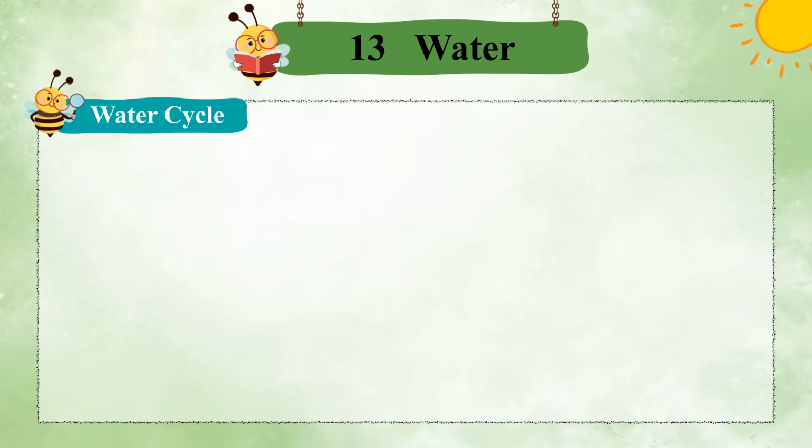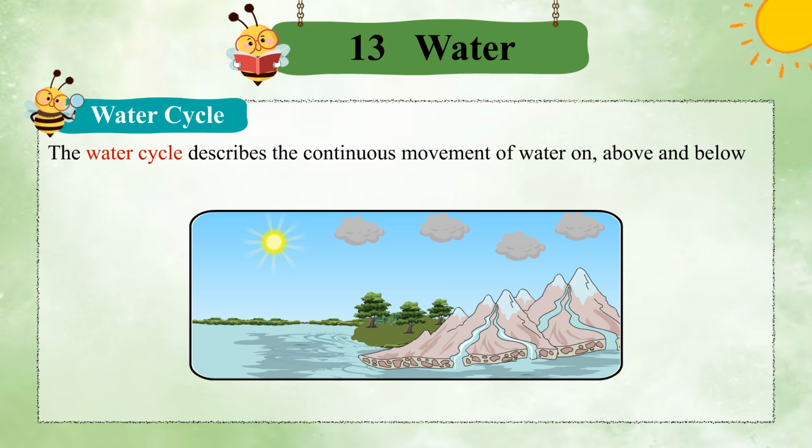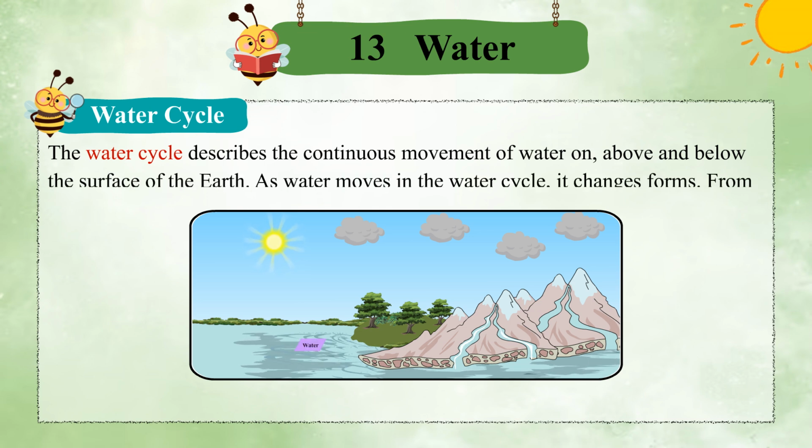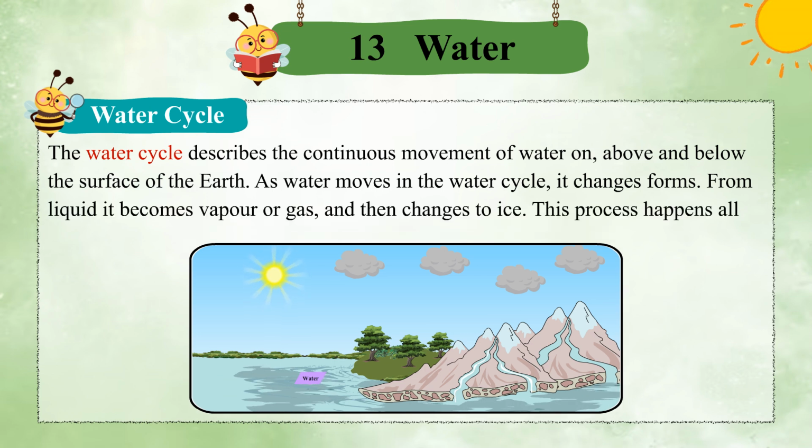Water cycle. The water cycle describes the continuous movement of water on, above and below the surface of the earth. As water moves in the water cycle, it changes forms. From liquid it becomes vapor or gas, and then changes to ice. This process happens all the time.